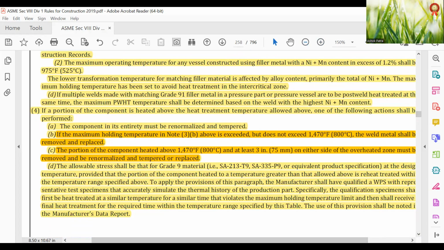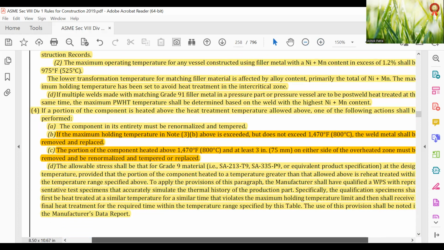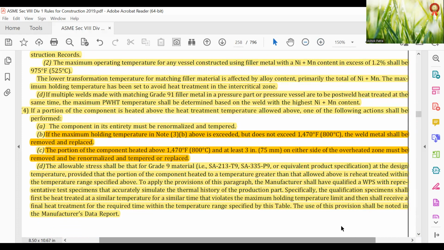Specifically, the qualification specimen shall first be heat treated at similar temperature for a similar time that violates the minimum holding temperature limit, and shall receive a final heat treatment for the required time within the temperature range specified by this table. The use of this provision shall be noted in the manufacturer's datasheet.